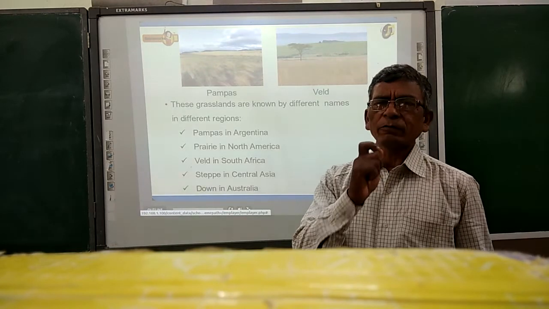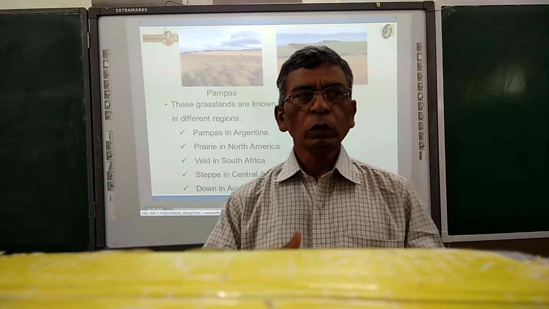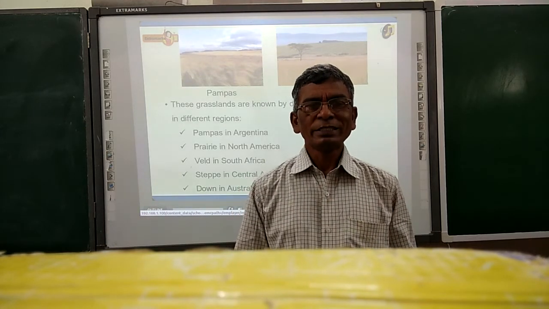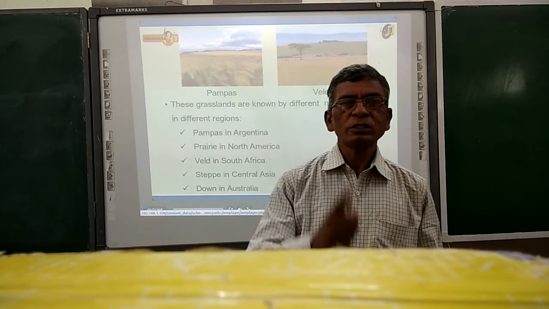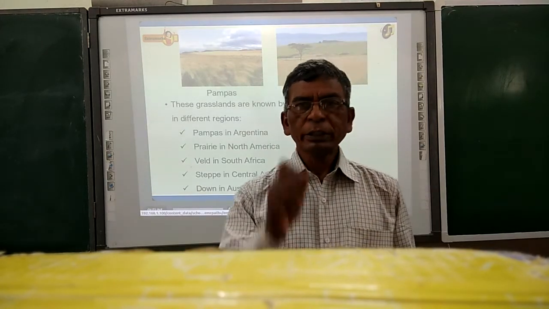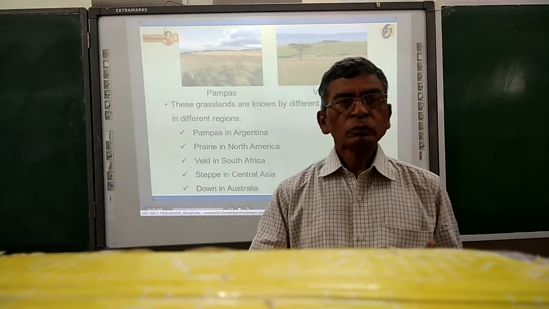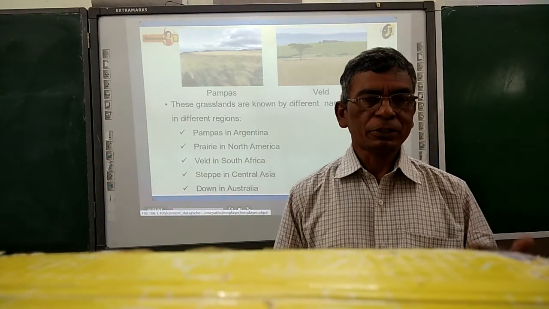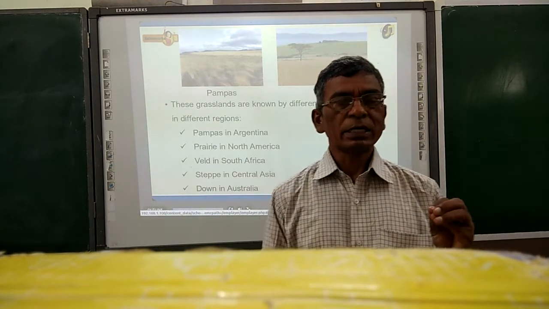This is a very important question for your UPSC, children. Listen very carefully. Even though you are presently studying in 7th standard, when you write the UPSC examination, grassland is an important topic. Compulsorily there will be one question related to grasslands: so and so grasslands can be identified in the continent of so and so. So the names of the grasslands, either tropical grasslands or temperate grasslands, should be on your fingertips. So please write it down and concentrate more on the grasslands.